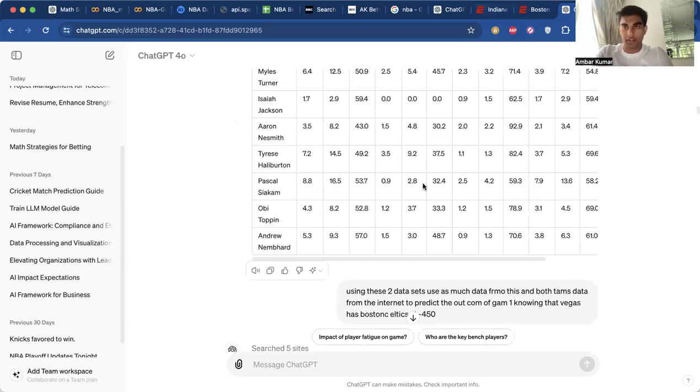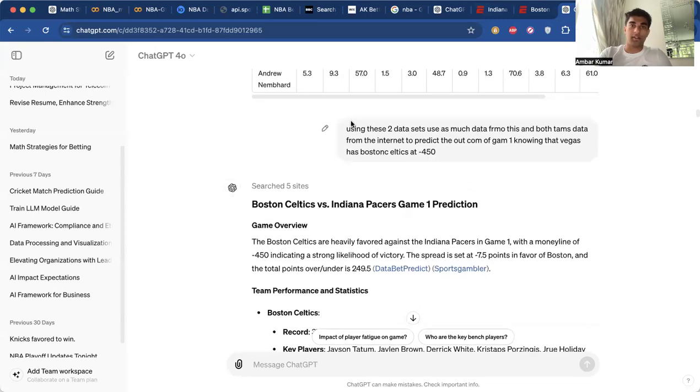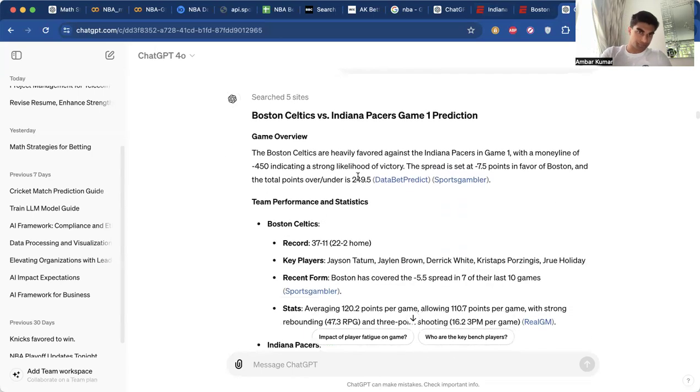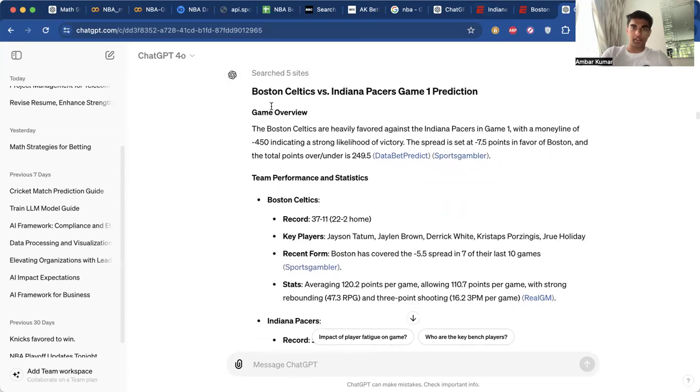And I'll show you guys that actually at first GPT will not give you the output that you want from it. So you need to tweak it and you need to ask it multiple questions to finally get to that output. So let me show you what I'm talking about. I said over here, using these two data sets and as much data from the internet to predict the outcome of game one, knowing that Las Vegas has Boston Celtics favored at minus 450 odds. So it gives us just an analysis. It doesn't actually use that ESPN data, which I fed it, and that's what I was intending for it to do, was use that data. But it searches 5 websites over here, as we can see, and it gives us a whole prediction analysis.